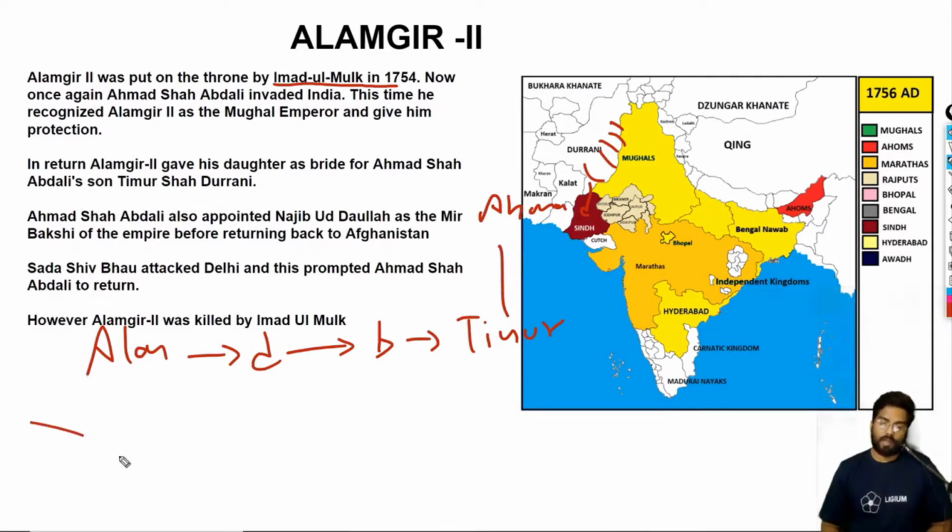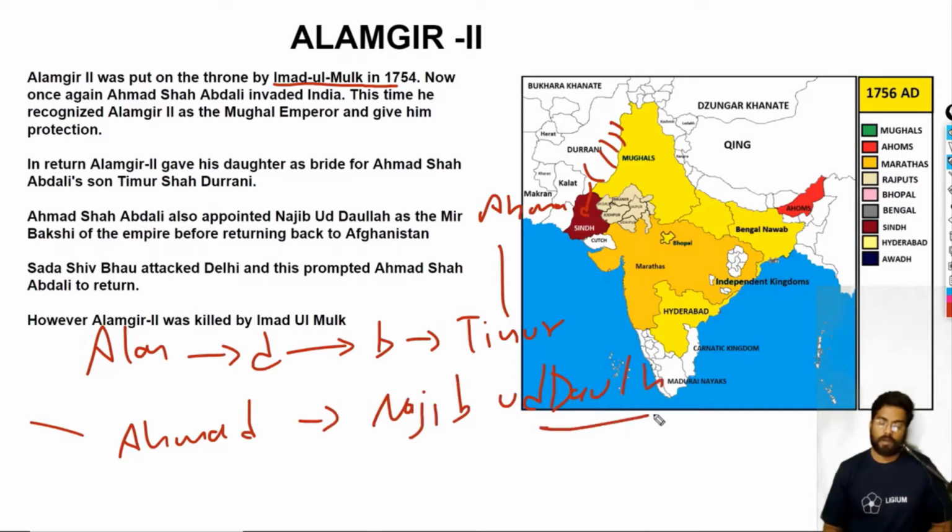Ahmad Shah Abdali appointed Najib ud Daula as the Mir Bakshi, the military commander of the empire, before returning to Afghanistan.